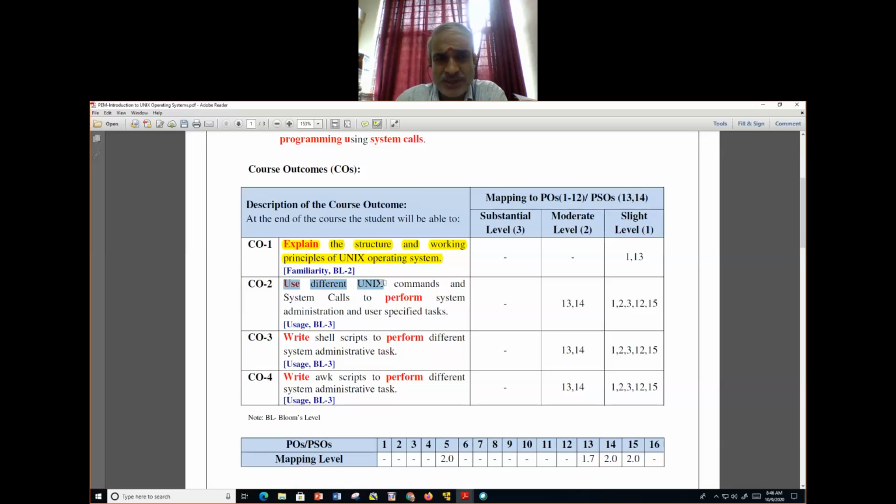And system calls, and performing system administration and user-specified tasks. File attribute displaying, ls -l command implementation. At this level we are talking. This expects the expertise of BL3, Bloom's level 3. It means application: you should be able to learn by programming here. So this is what we have gone through.